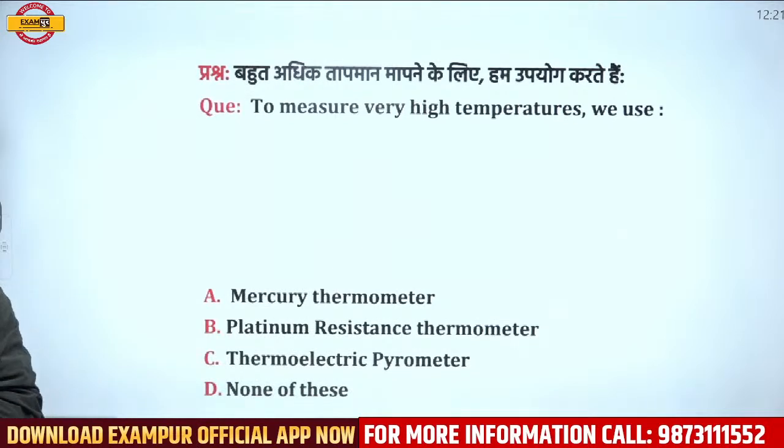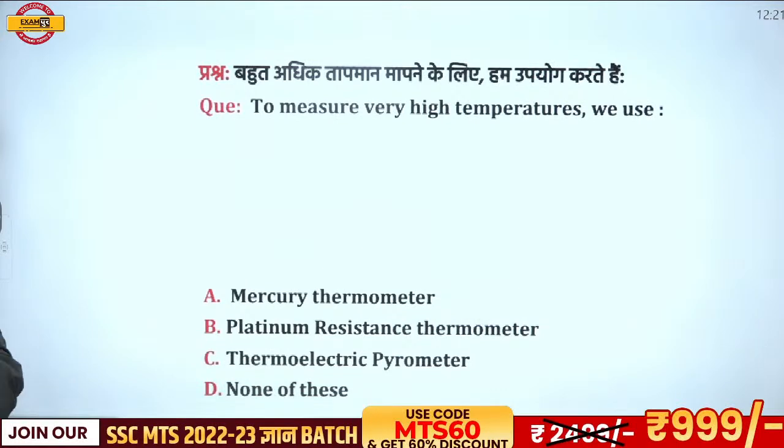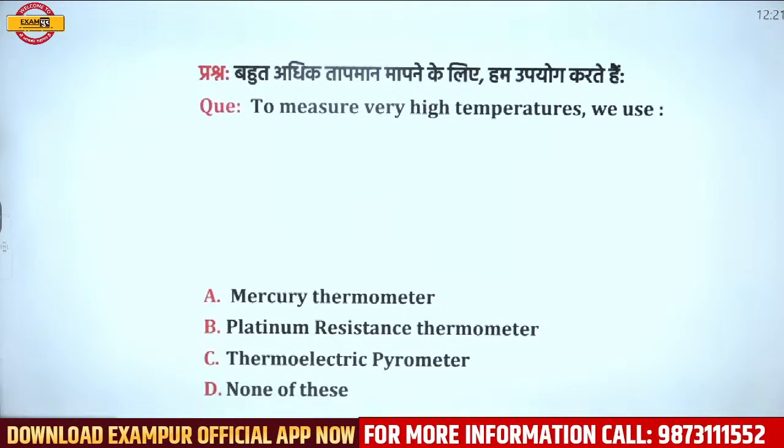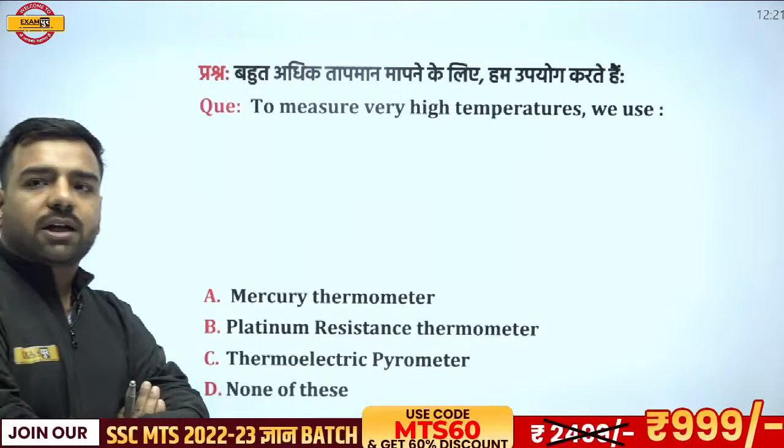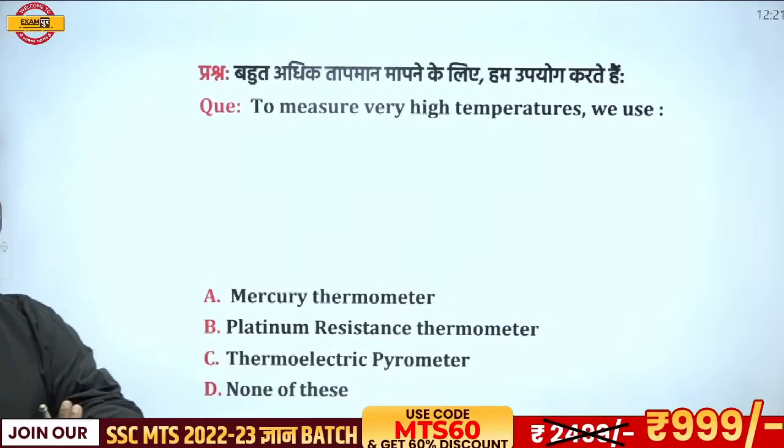Saurav, Akhleshwar, what do you think? What will be the correct answer here? To measure very high temperatures, we are using what? Akhleshwar is in doubt, sir. It would be C. Saurav, you are going with A, mercury thermometer, right?